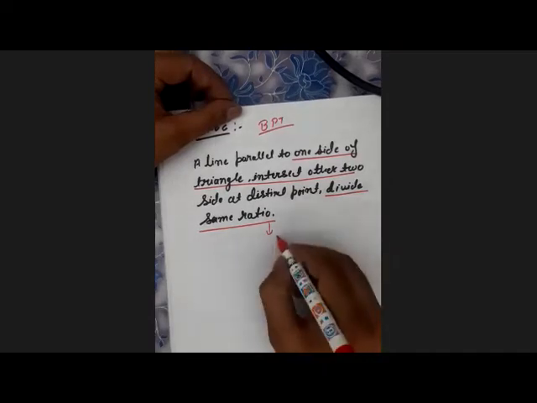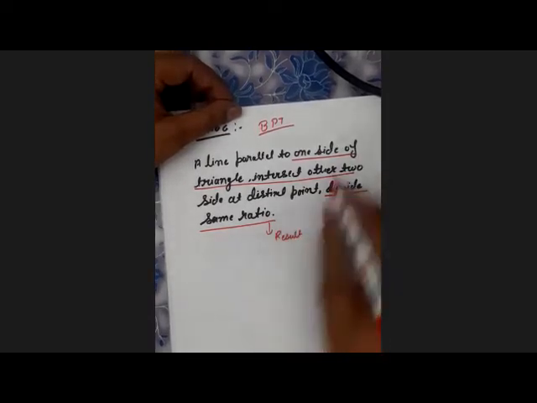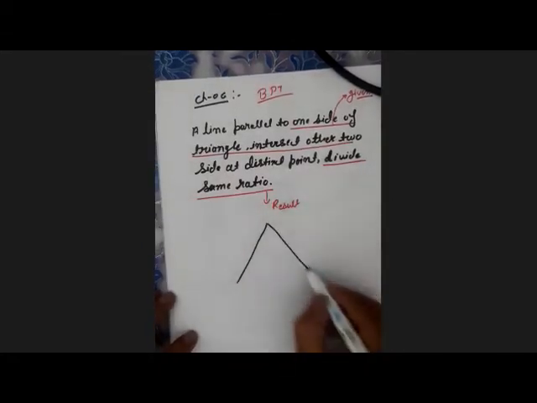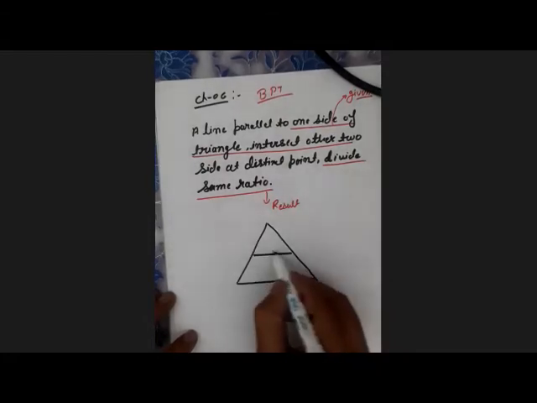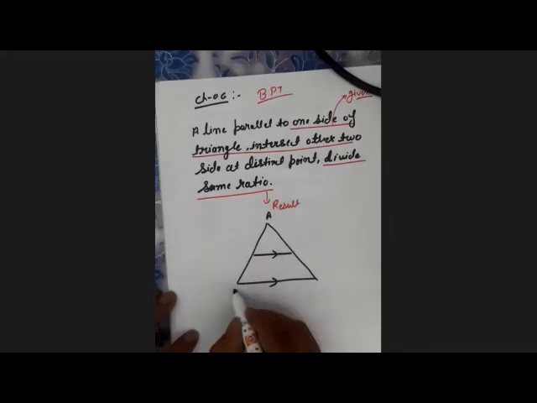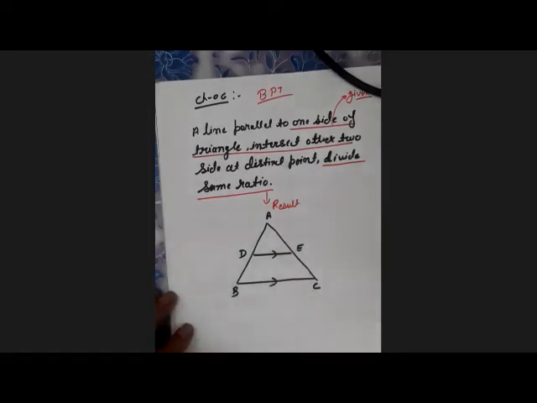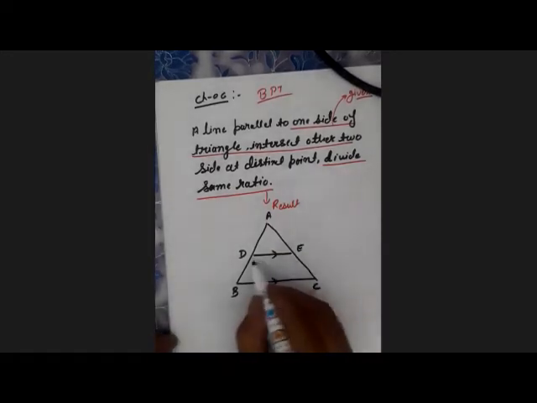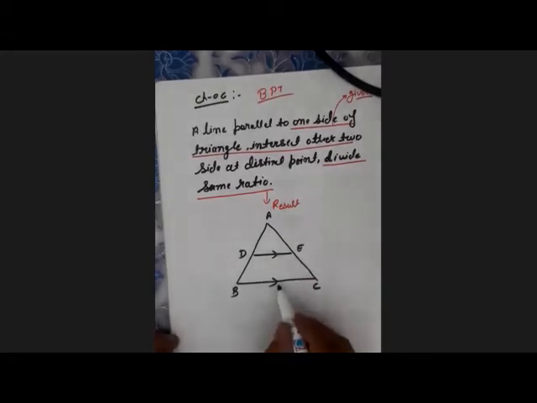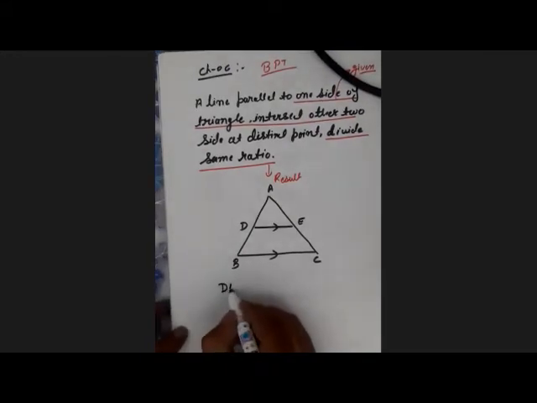You differentiate the result part and the given part, then you are always capable of applying the BPT theorem. For example, this theorem says if we draw a line parallel to one side, this is triangle ABC, and it divides the other two sides at distinct points, we have only one thing given: the triangle, and the line is parallel to this side. This is the given part. Then DE is parallel to BC, right?